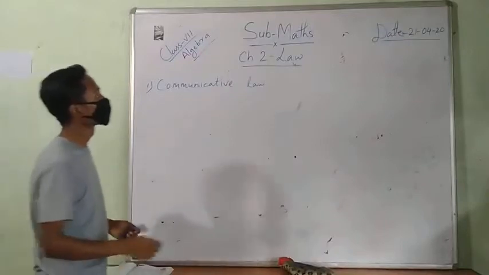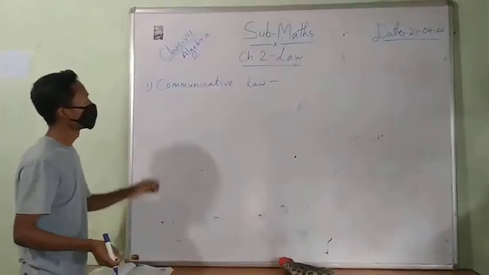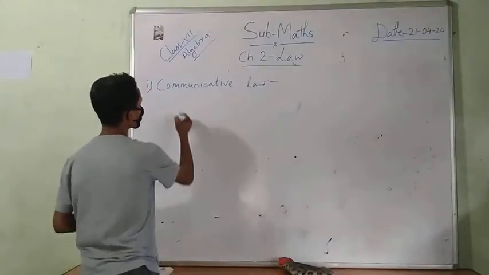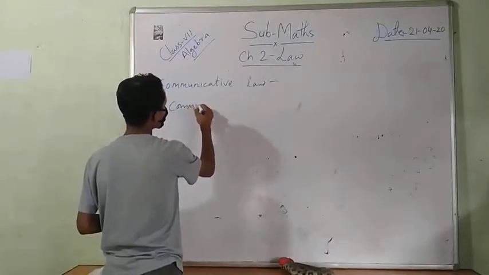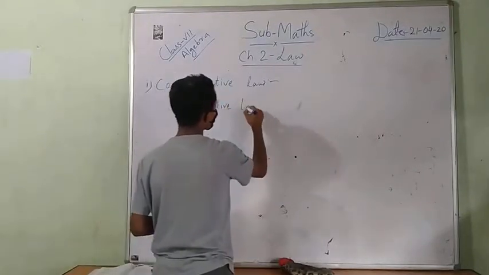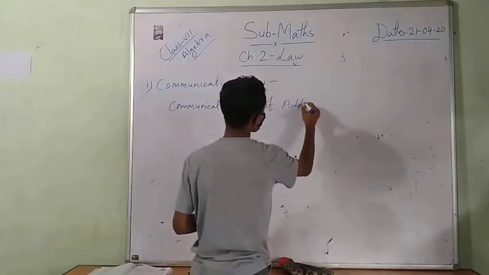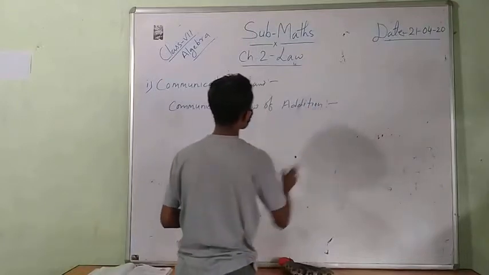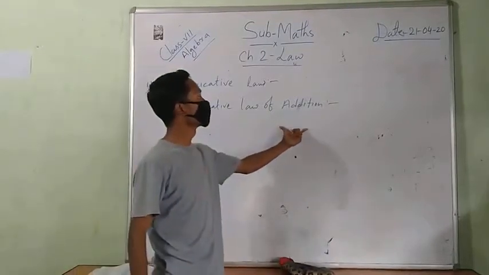In the commutative law, the first operation is the commutative law of addition.